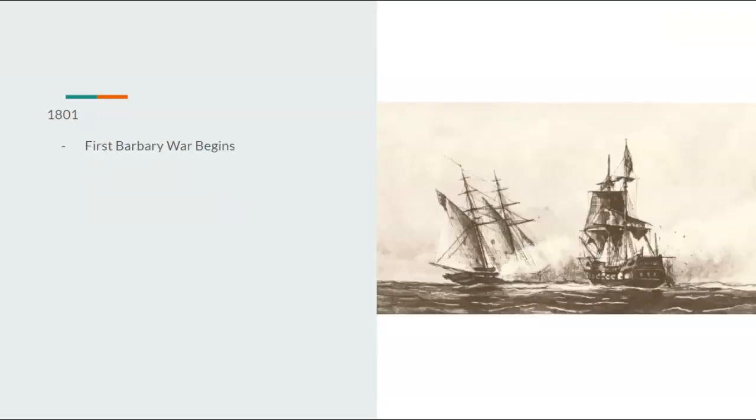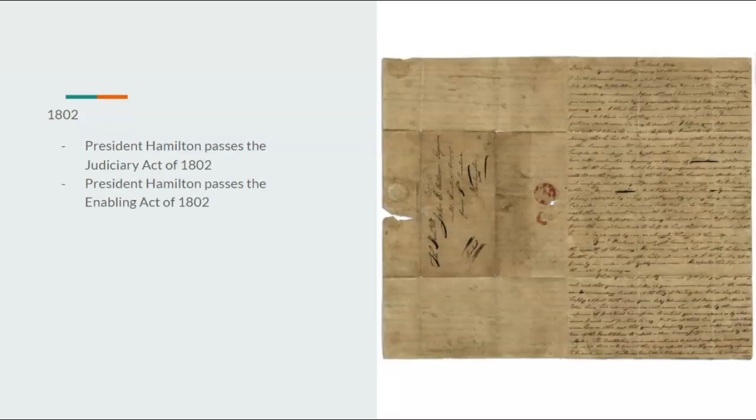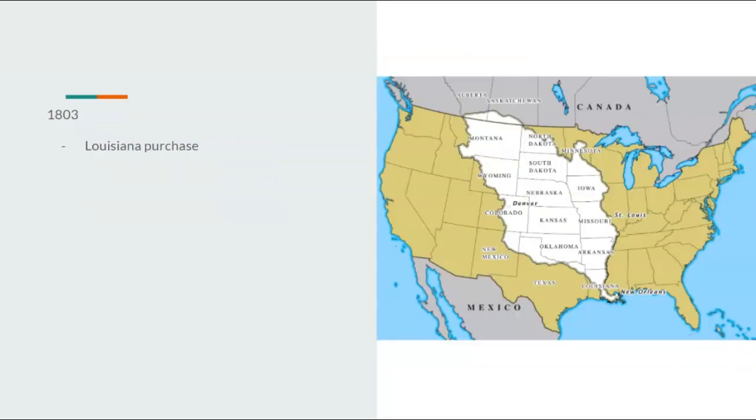Going on to 1801, the first Barbary War would begin. Going on to 1802, President Hamilton would pass the Judiciary Act of 1802, as well as the Enabling Act of 1802. 1803, Hamilton would be the one to secure the Louisiana Purchase, securing all that land, so he would gain all that popularity.